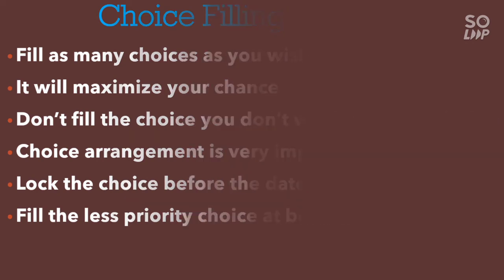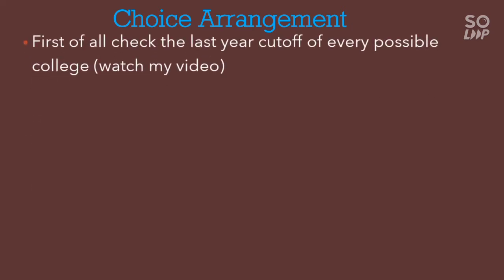And now I will talk about the choice arrangement that you should do in order to get the best college. First of all, check the last year cutoff of every possible college. I have uploaded a video on cutoffs for almost the top 20 colleges under UPSEE.